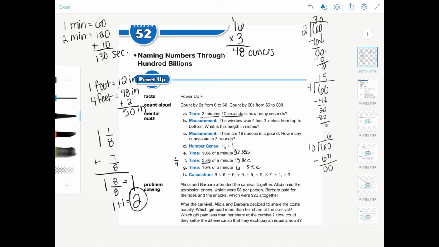All right. We have 6 times 6 is 36. Minus 6 is 30. Divided by 6 is 5. Plus 5 is 10. Divided by 5 is 2. Plus 7 is 9. Plus 1 is 10.